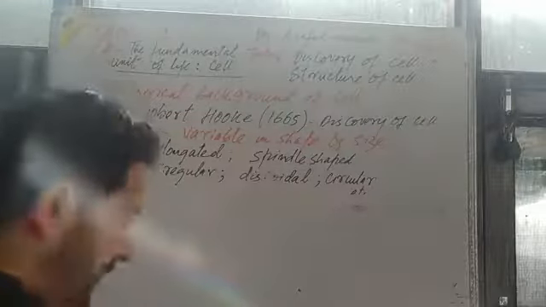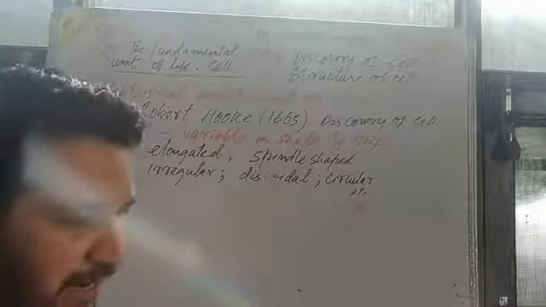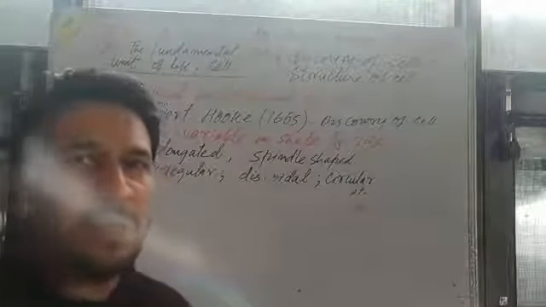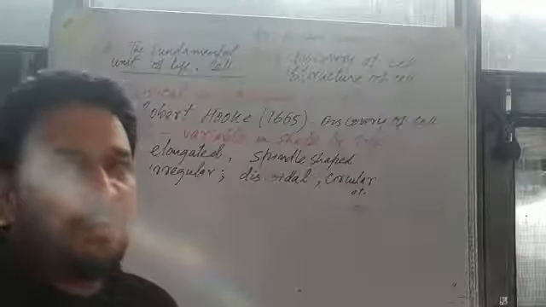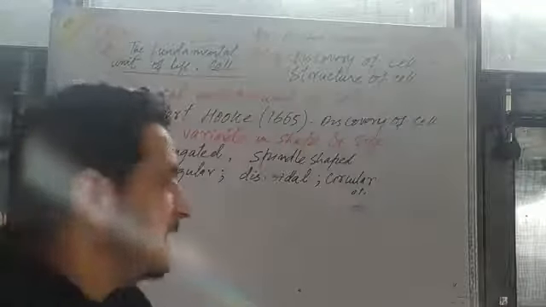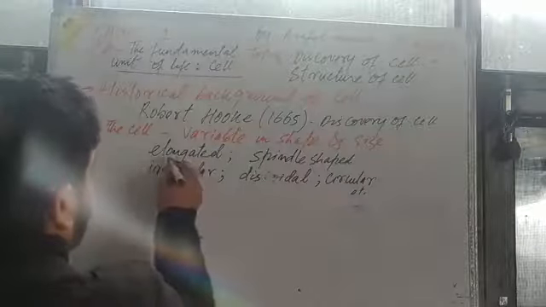Then later on we will discuss the cell, that is variable in shape and size. जो cells हैं काम के तौर पे they come variable in shape and size. Some living cells are elongated in shape.